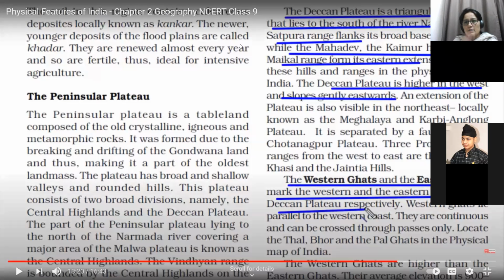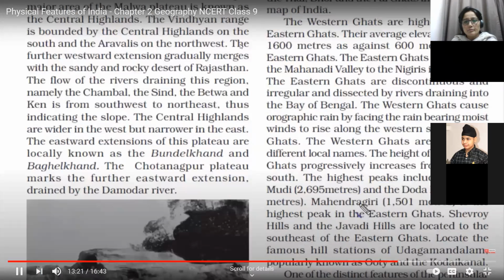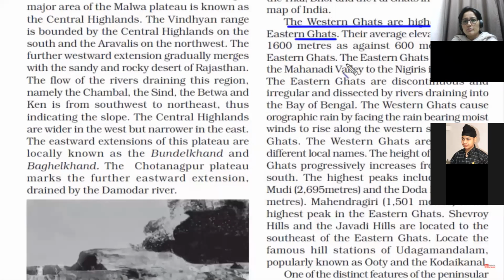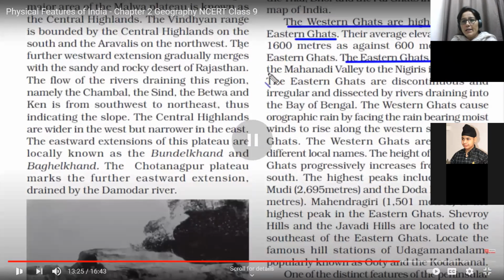So we know very well, in the southern part of India, the Peninsular Plateau of India, we have two ghats. Ghats are what? They're mountains actually, a continuous range of mountains. We call them the Western Ghats and Eastern Ghats. The Western Ghats are continuous and the Eastern Ghats are discontinuous. The Western Ghats are higher in elevation than the Eastern Ghats. The height of the Western Ghats is approximately 900 to 1600 meters, and the height of the Eastern Ghats is approximately 600, that's quite less.